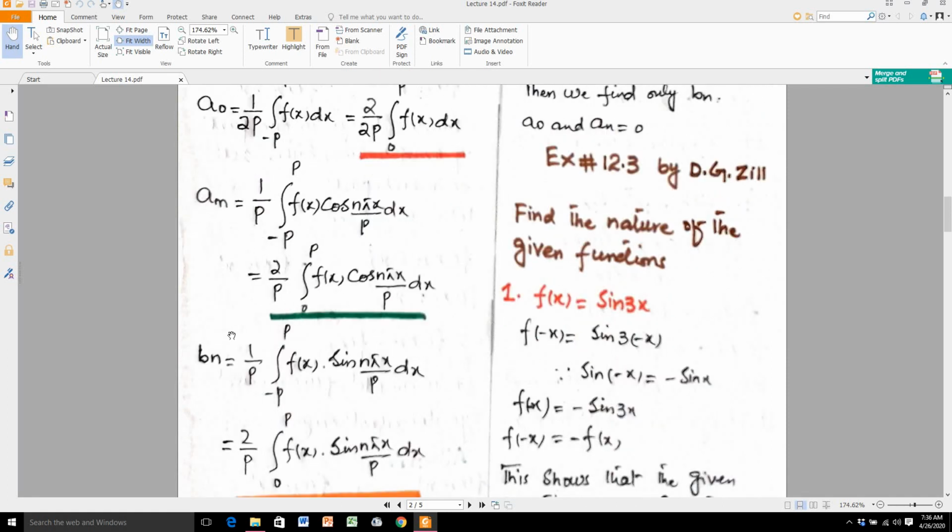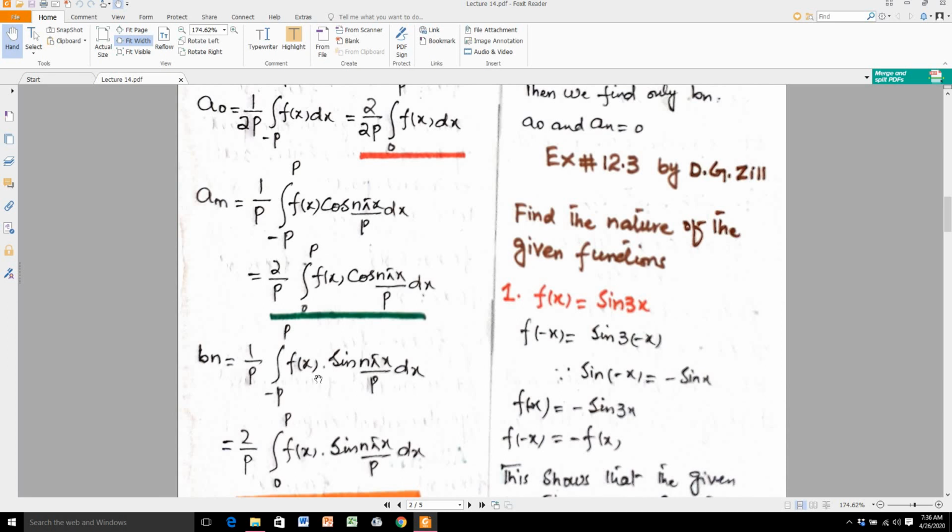Now when we move towards bn, here f of x is odd, this sine is also odd, the product of two odd functions is an even function, so at this step it is not equal to 0.